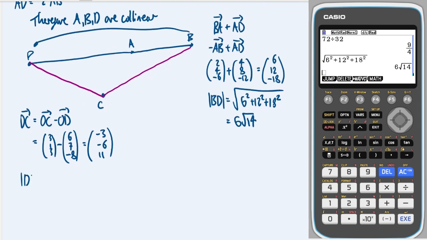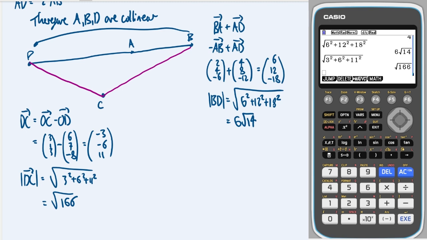And then we'll take the modulus of DC. And that will equal the square root of 3 squared plus 6 squared plus 11 squared, which gives us root 166.